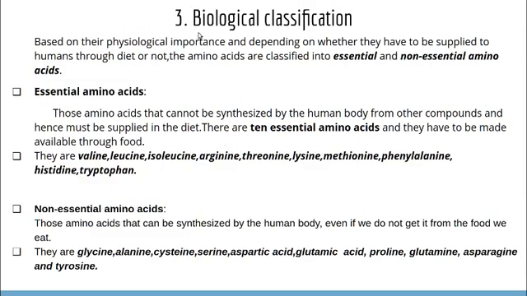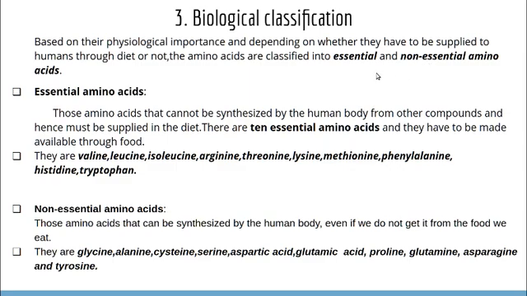The third classification is biological classification. Based on their physiological importance, that means their functional importance or how they are important to our diet, and depending on whether they have to be supplied to humans through diet or not, the amino acids are classified into essential and non-essential amino acids.